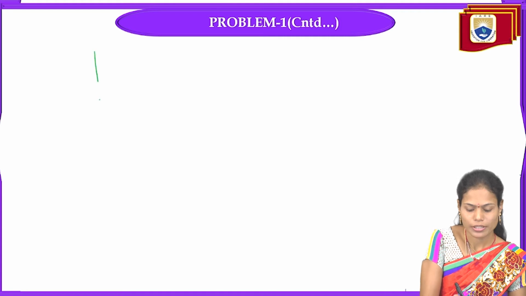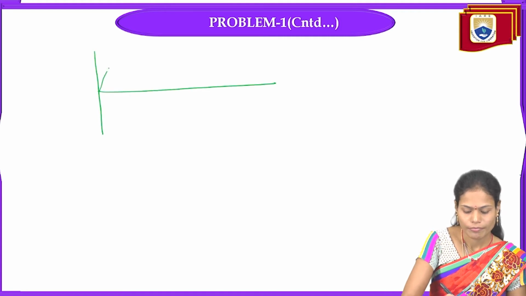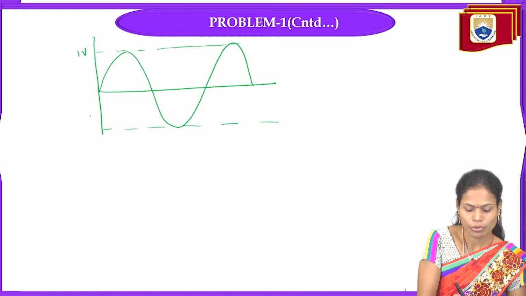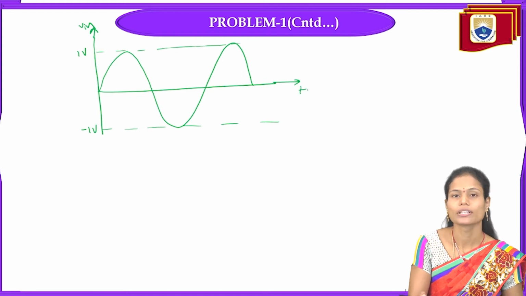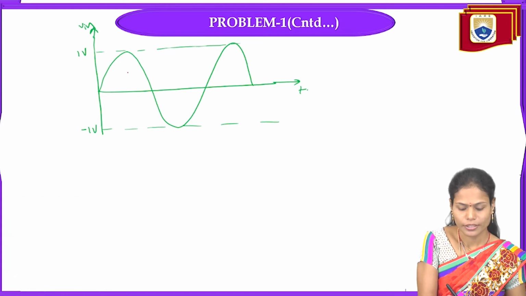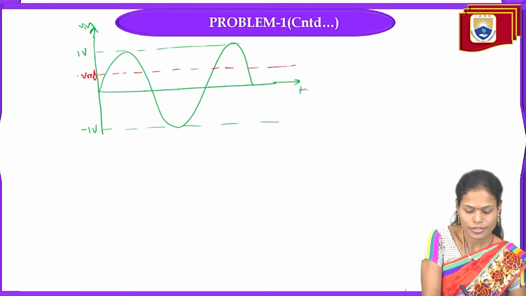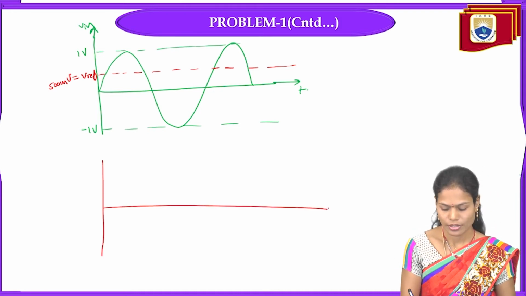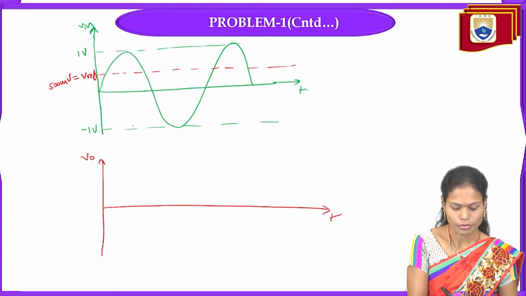So for that purpose, I am taking the same input signal given in the problem, with the same frequency and peak to peak voltage. Here it is 1 volt, here it is minus 1 volt. V in is varying with respect to time t. Okay, and I am taking the reference voltage as a positive voltage, V reference equal to 500 millivolts. So in this case, what is the output I can expect?